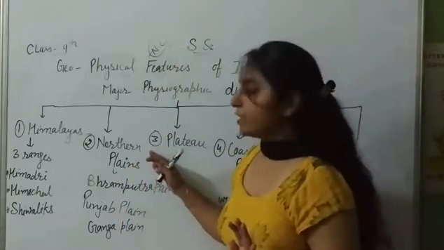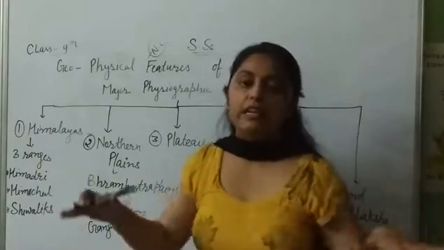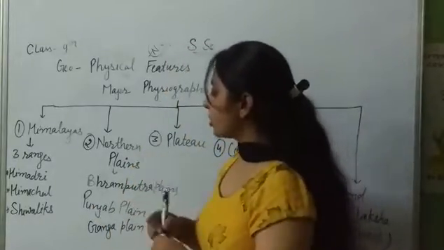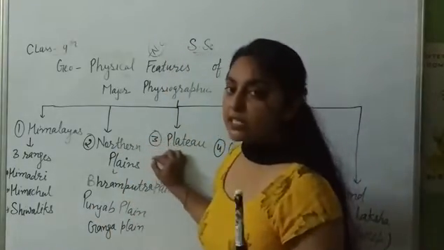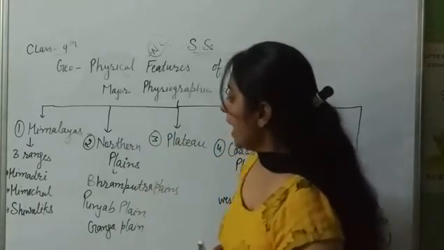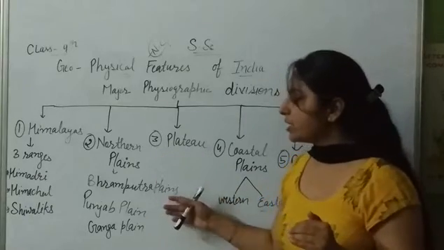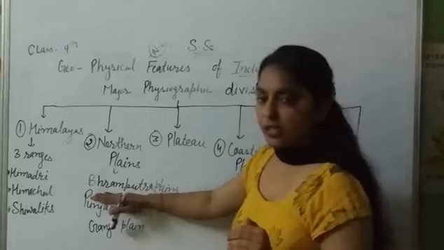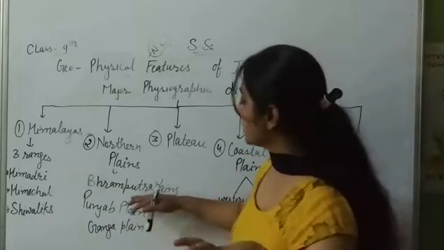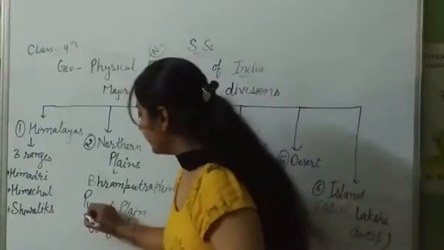Next, we will study in this chapter the northern plains. Plain means flat land. Northern plain is located in the north part of India. This plain is the result of three rivers. First is the Brahmaputra plain, which is formed by the Brahmaputra river. Second is the Punjab plain.